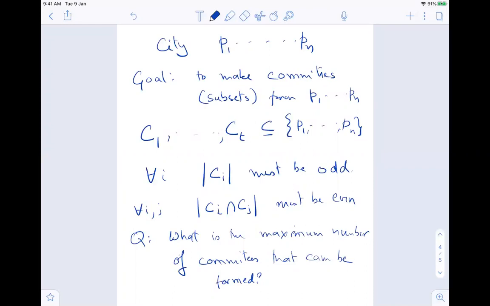Note that I'm not saying that this particular set cannot be expanded. You might create some other things. Maybe all the 3-person subsets, that is N choose 3. That can be one thing. Out of all the 3-person subsets, can it be there or something? Okay. Prove that you cannot have more than N committees.